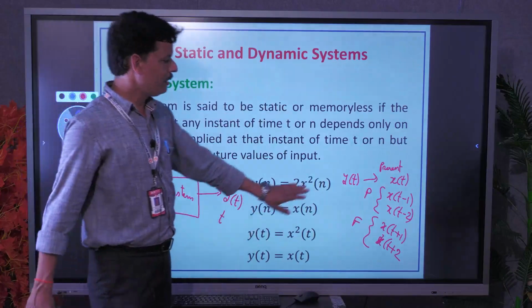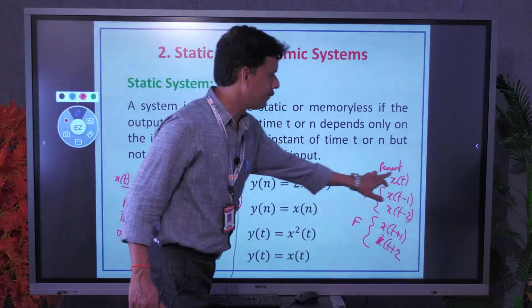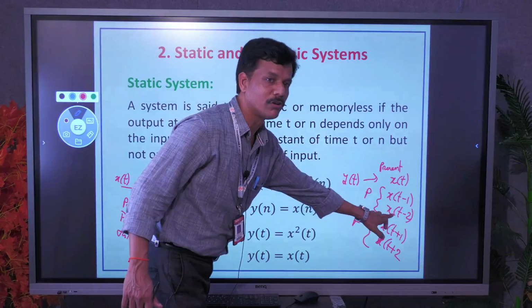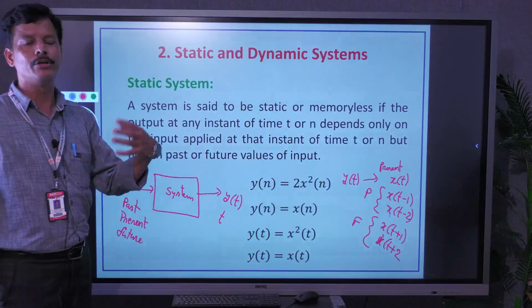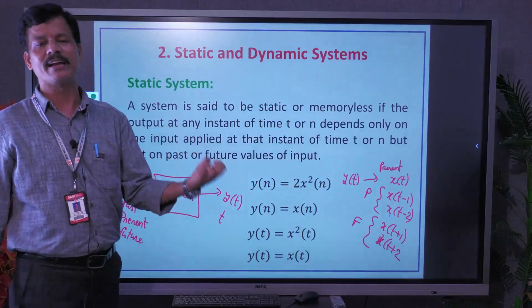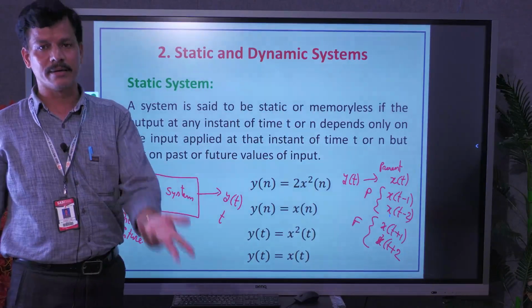Now we need to see whether the output y of t depends on present input or past values of inputs or future values of input. Based on that, we are going to define whether the system is static or dynamic and causal or non-causal.